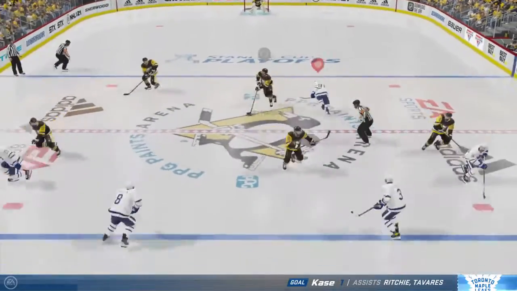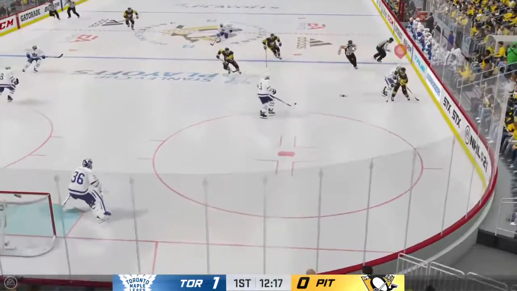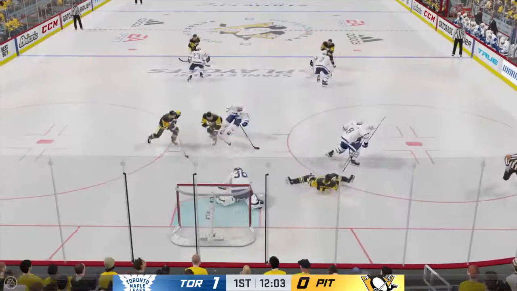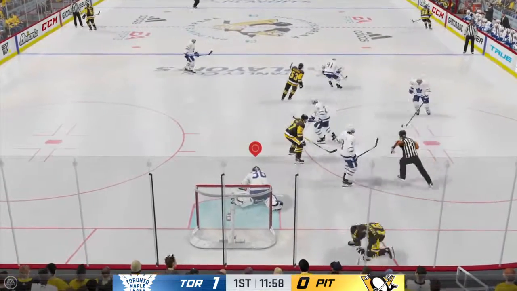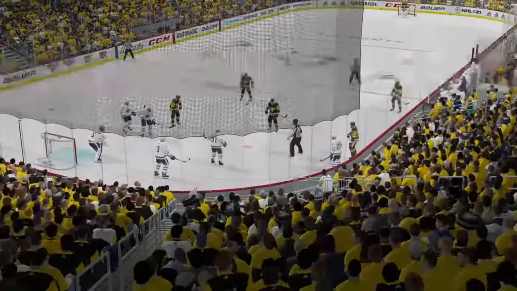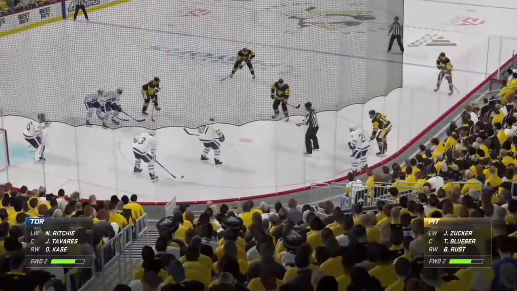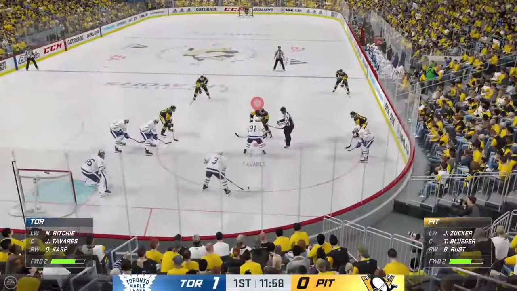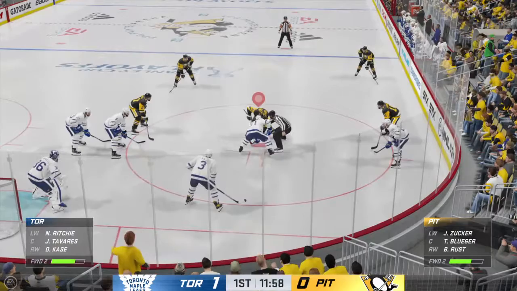Draw one back here by the Penguins. Pettersson at center. In for Zucker. Plays to Blueger. That shot blocked. Zucker tries. Stopped by Campbell, holding on. Toronto looking to take the stranglehold on this series. They lead Pittsburgh 1-0 here in the first in Game 3.